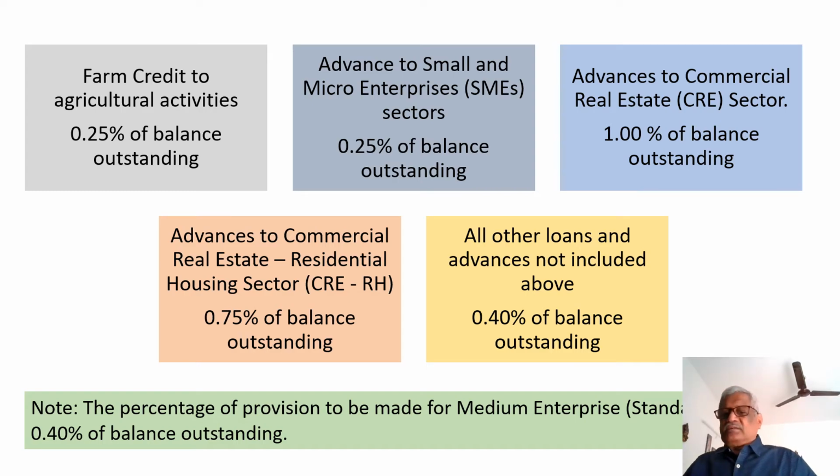All other loans and advances not included above, the percentage of provision to be made in case of a standard asset is 0.4% of balance outstanding. As I have told you, the medium enterprises is also included under the other category. That means the amount of provision to be made for standard assets which are under medium enterprises is 0.4% of the balance outstanding. Now let us go to the substandard assets.